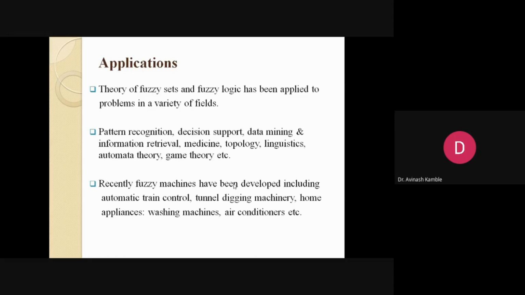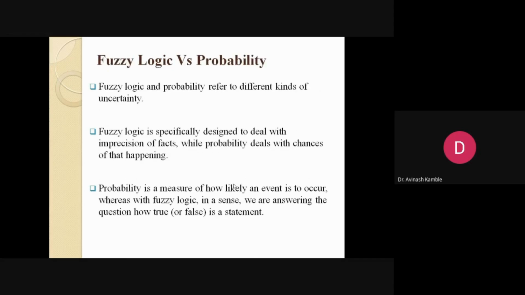Even air conditioners now. What is the basic difference? Because there was a debate among mathematicians: when probability is already there, what is the need of having fuzzy logic as one more parallel concept? Fuzzy logic and probability refer to two different kinds of uncertainty. Fuzzy logic is specially designed to deal with imprecise data, whenever there is confusion in the data, while probability deals with the chances of a particular event happening.